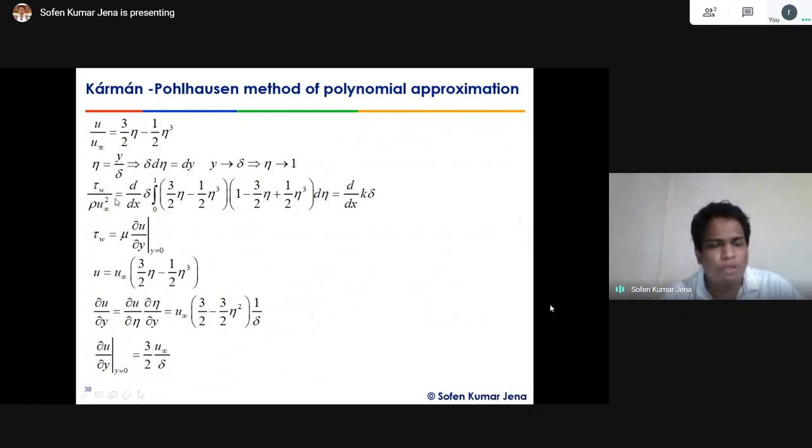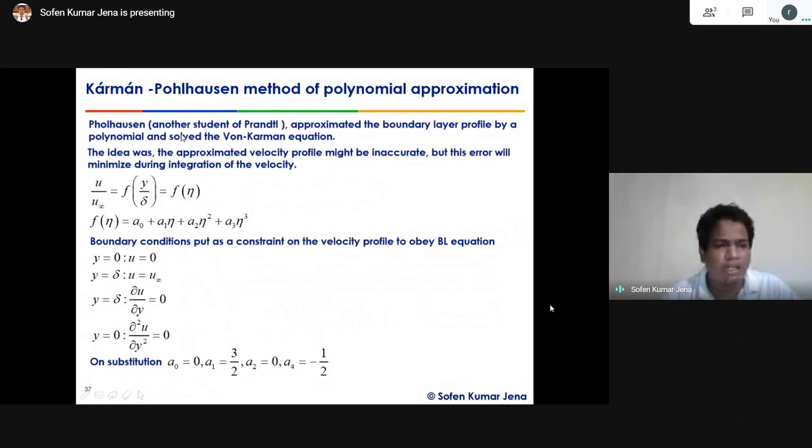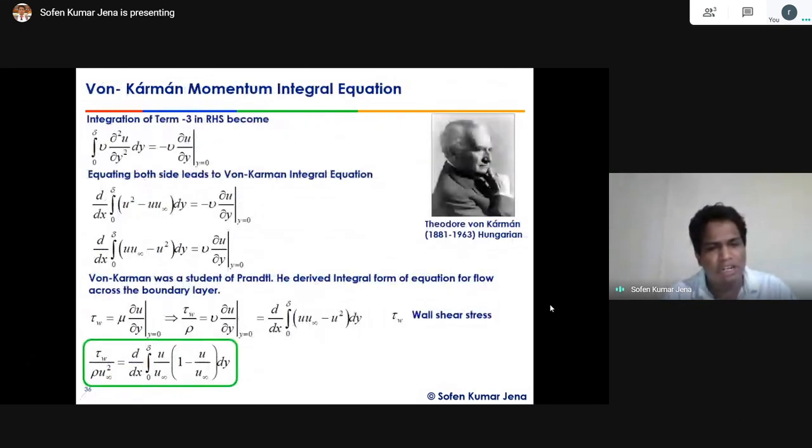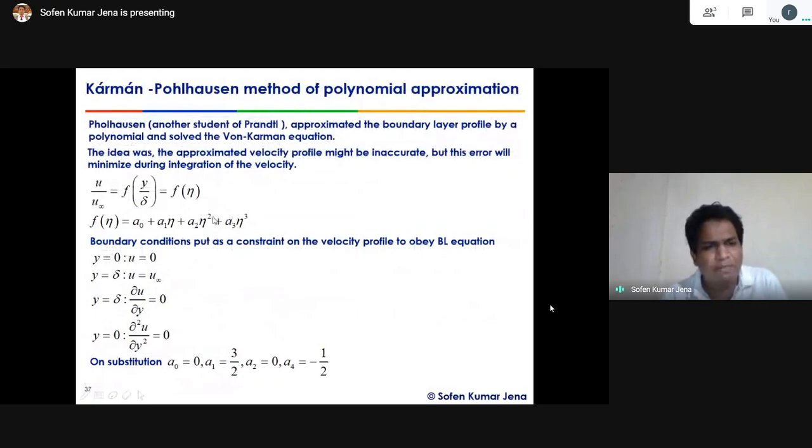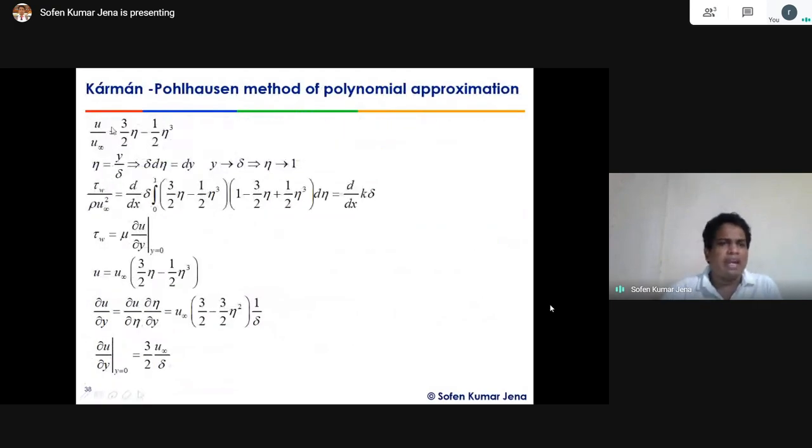Now put the velocity profile in the derived governing equation over here. Tau by rho u infinity square equals this term. So here replace u with the approximated polynomial value of u. By doing so, by replacing u by u infinity, we got this term, right?